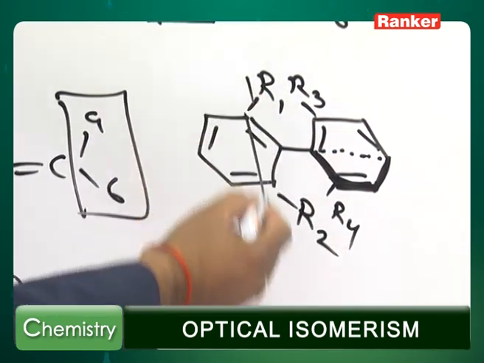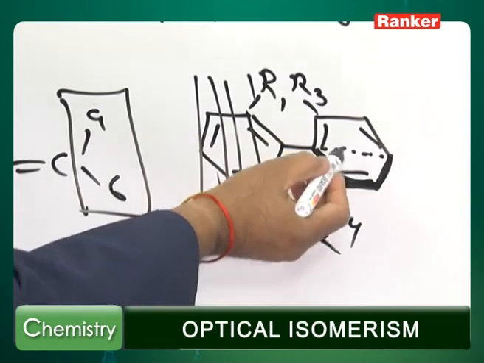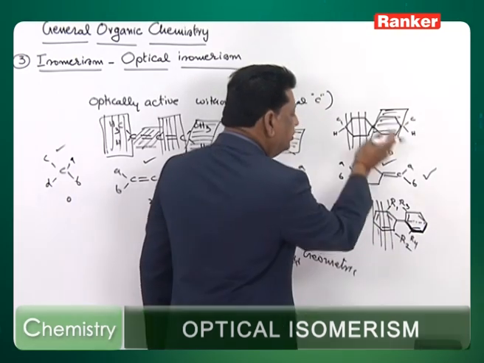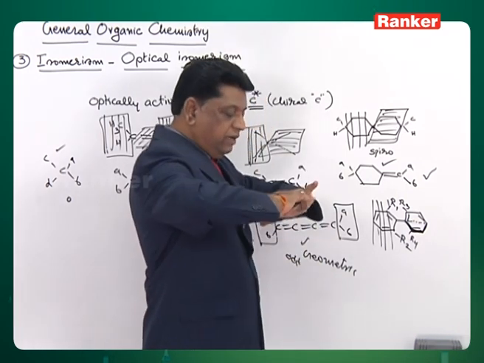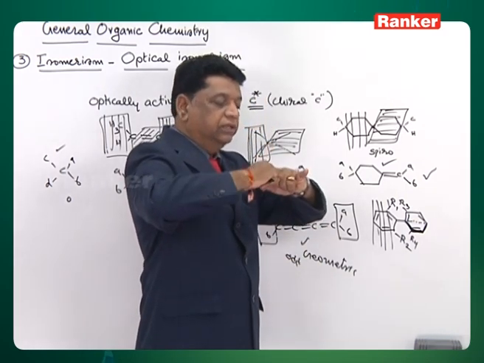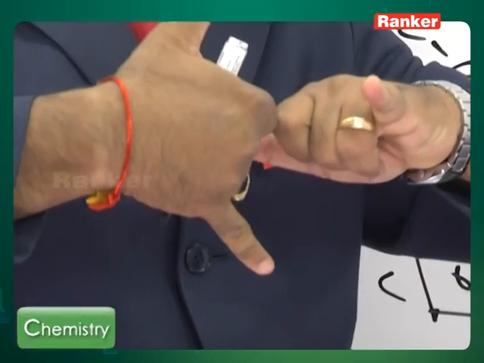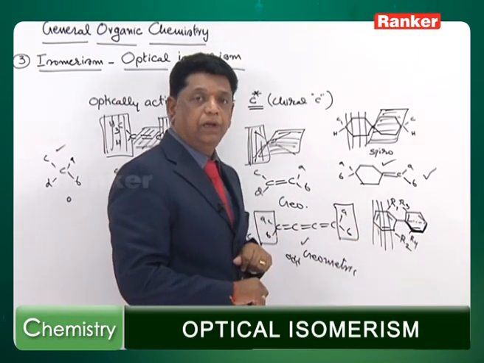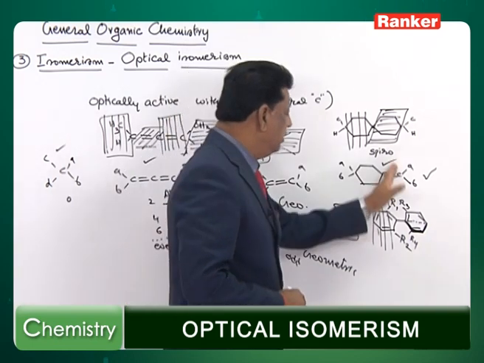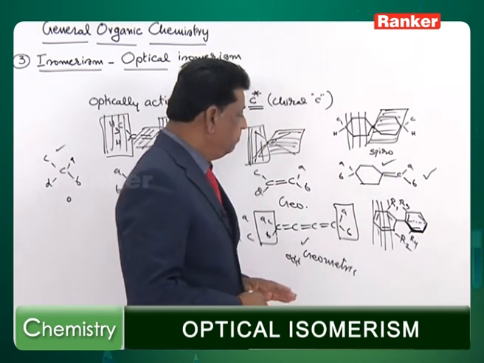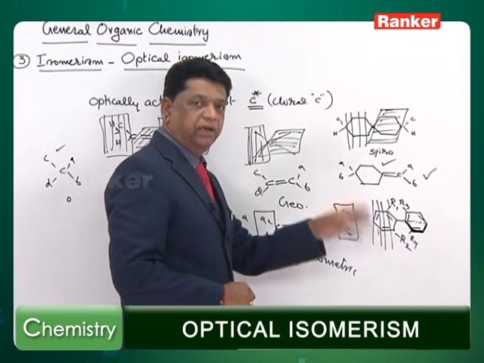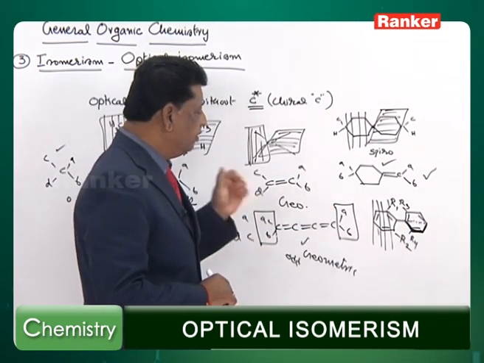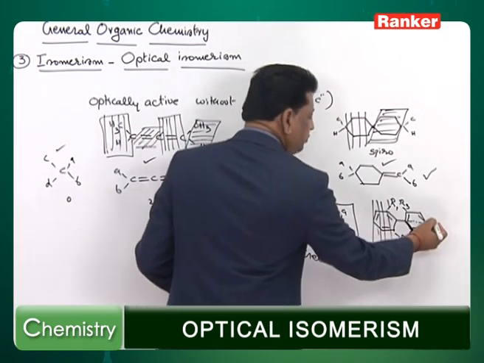This is in the board plane. Here half is in the board plane, half is coming your side, half is going that side. So the two planes will be perpendicular now, because of the two groups touching each other, it rotates. So the two benzene ring planes are perpendicular to each other. So therefore this molecule also loses the symmetry. So you cannot cut fundamentally into the two halves. Therefore this compound has no symmetry element, therefore it is optically active.